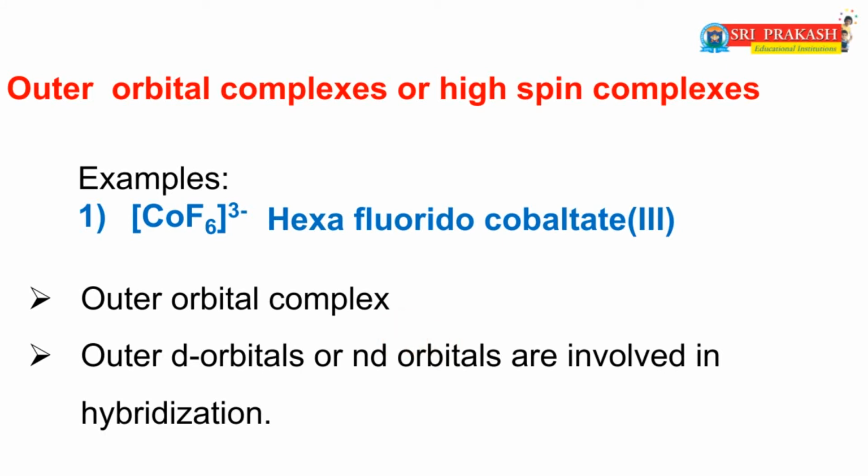You already know that the principal quantum number was proposed by Niels Bohr, and it is denoted by small n. Now friends, coming to our concept. In the [CoF6]3- complex, the outer d orbitals or nd orbitals are involved in the hybridization.